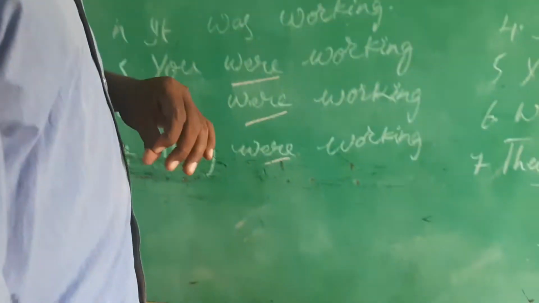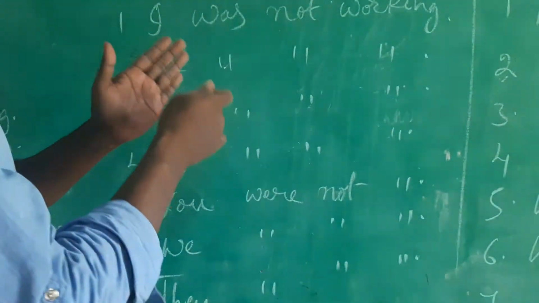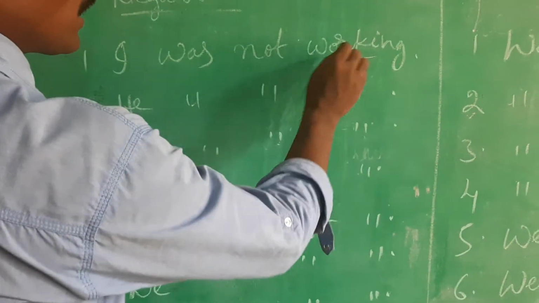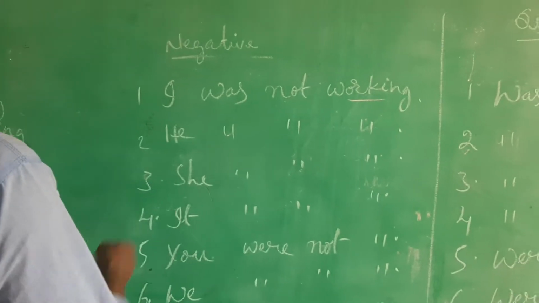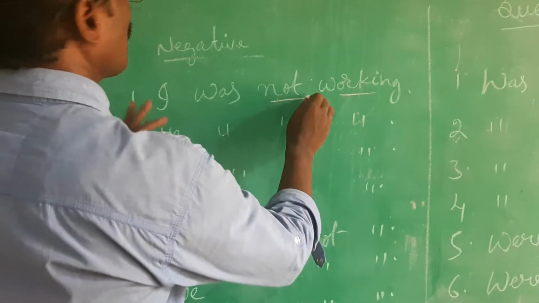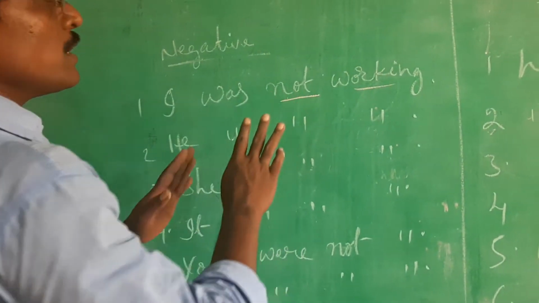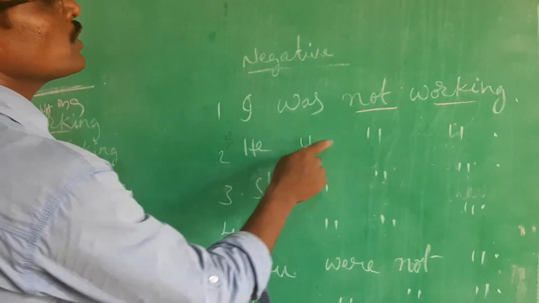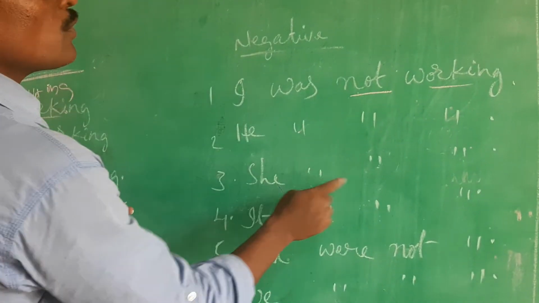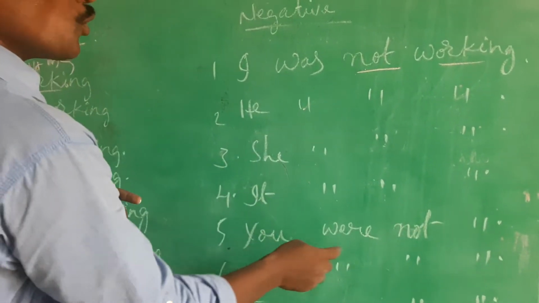If you go to negative forms, I told you after the be form, was or were, and before the V1 plus ing form you can add not in the sentence. See here, I was working, but here I was not working. Here, I was working means I was doing work, but here it comes to I was not working. Okay, he was not working, she was not working, it was not working, you were not working.